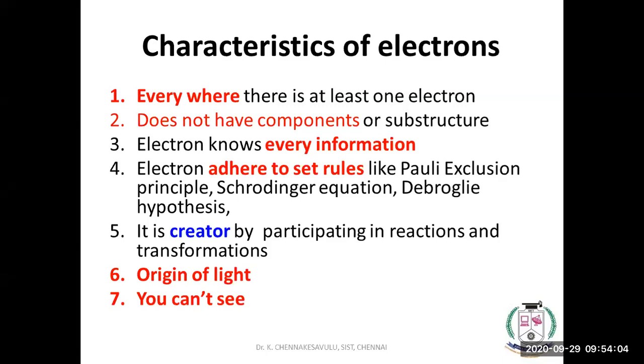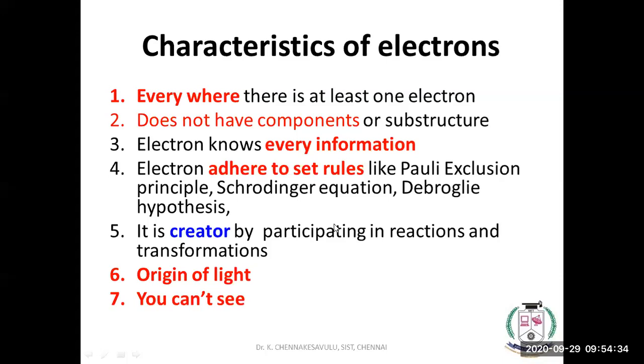Through the electrical signal, the electron transfer, due to the electrons. That is what this means. Electron knows every piece of information, and electron follows a set of rules: Pauli's exclusion principle, the Schrodinger equation, the de Broglie hypothesis, and many others. We are not giving all those rules here, just the important things.